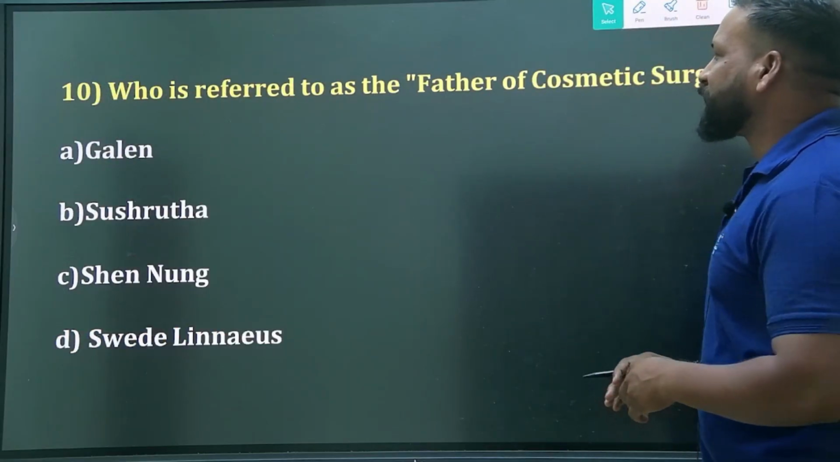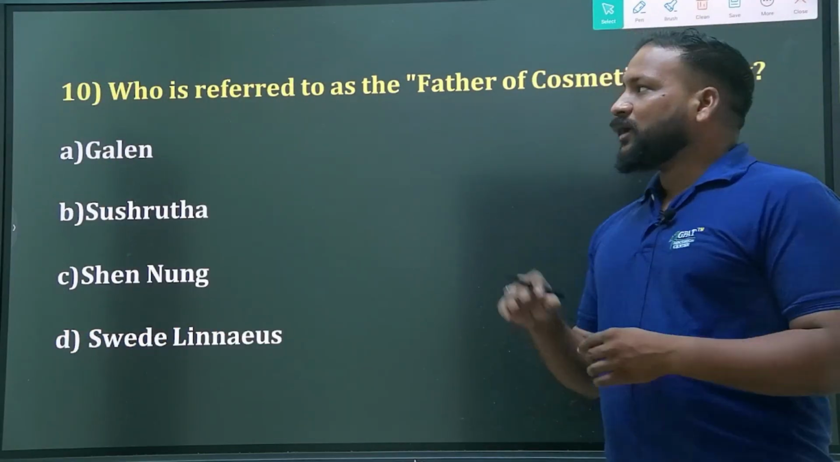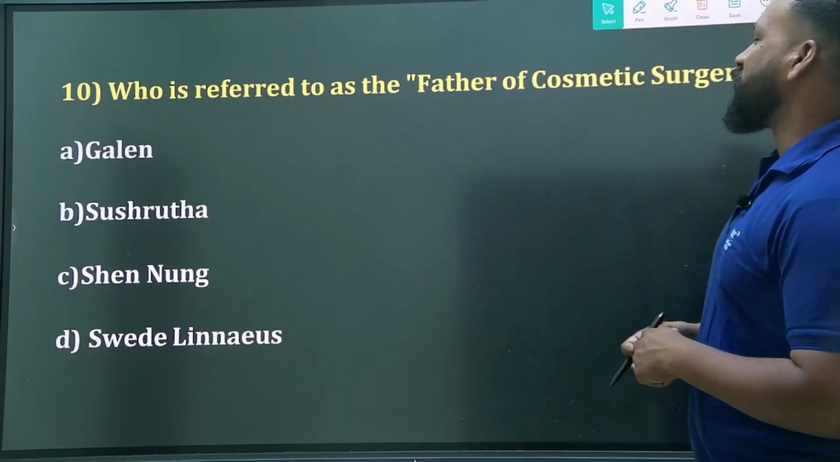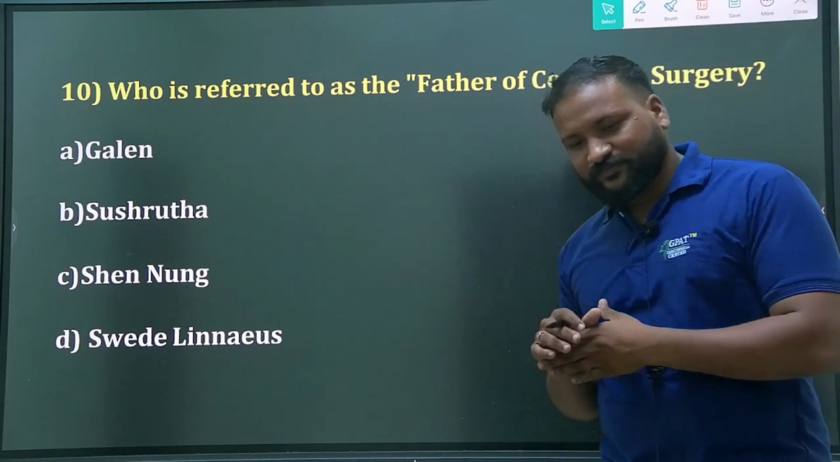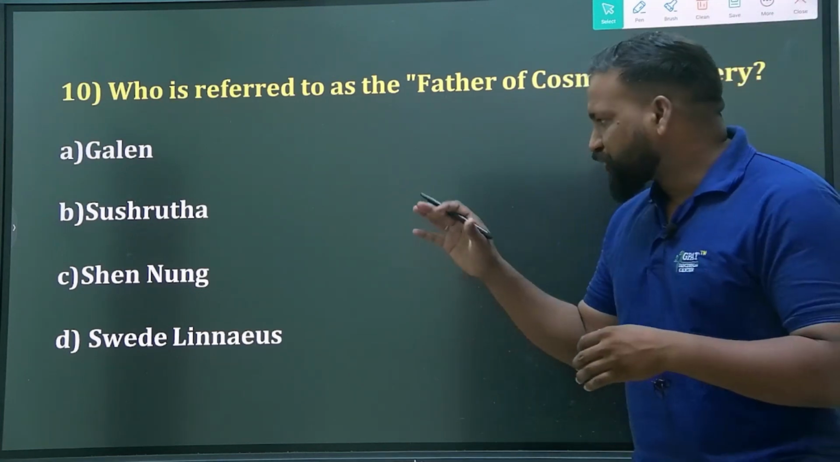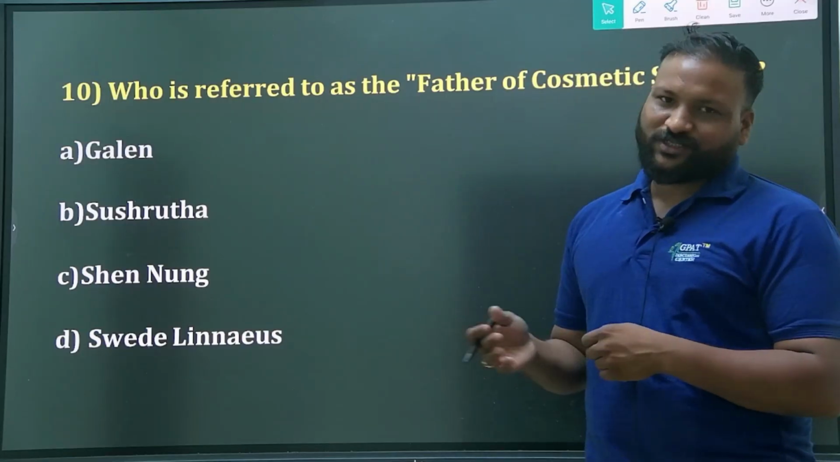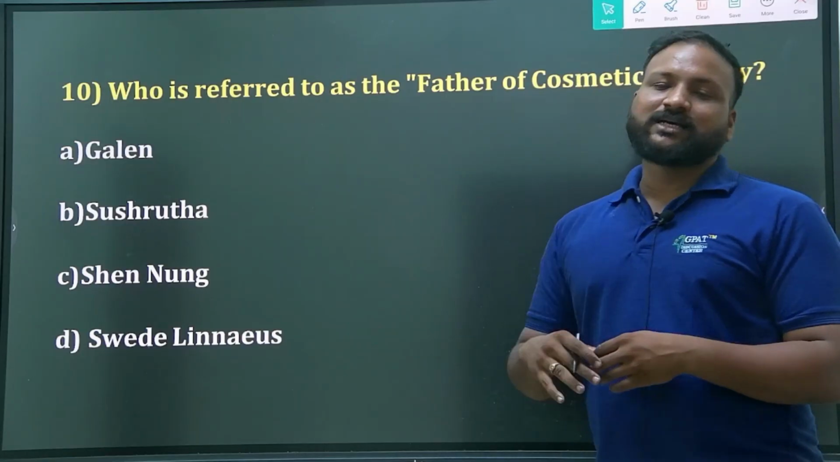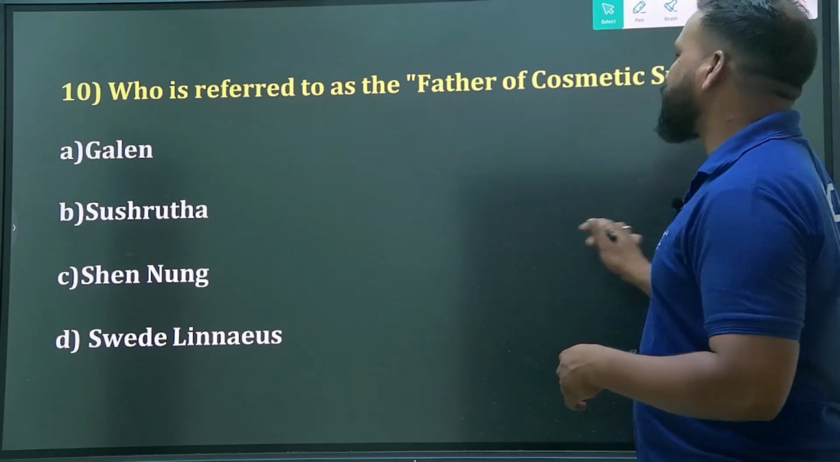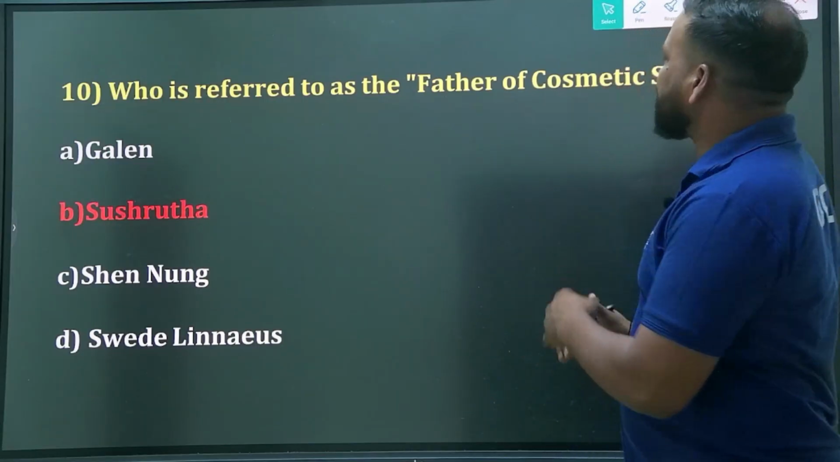Last question of this Thunderstorm series: who is referred to as the father of cosmetic surgery? Galen, Sushruta, Shennong, or Sweden Linnaeus? No, Galen is not. Shennong is the father of Chinese medicine. Sweden Linnaeus gave the binomial nomenclature. Undoubtedly, the option Sushruta will be the right answer.